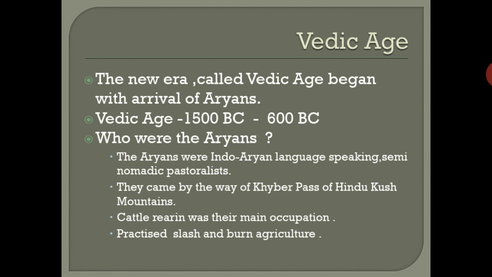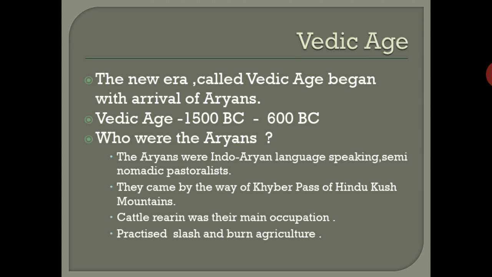Okay, next one. First we're going to see the Vedic age. This is a new era. After the Indus civilization, a new period started, and that period is called the Vedic age. It lasted from 1500 to 600 BC. We call it the Vedic age from the time when the Aryans arrived in India. Period: 1500 BC to 600 BC.